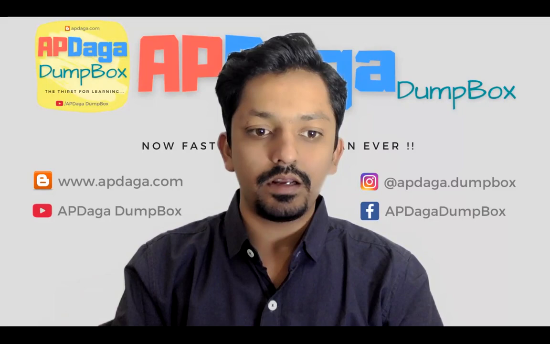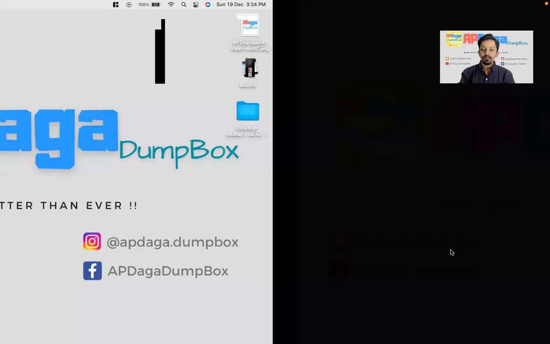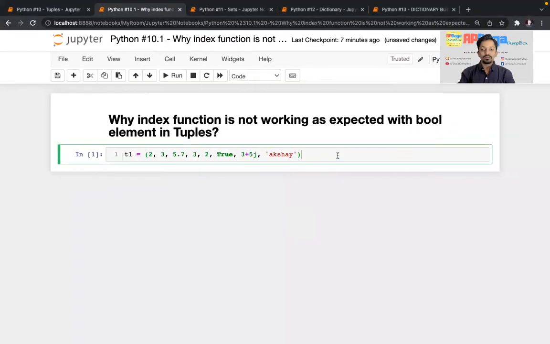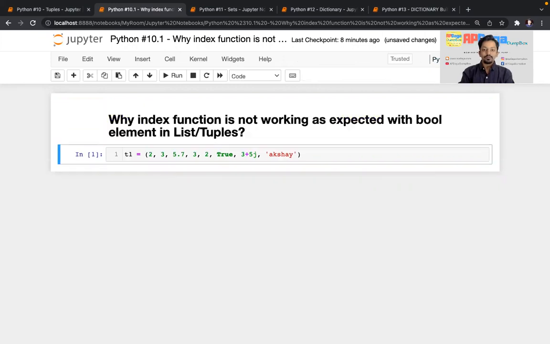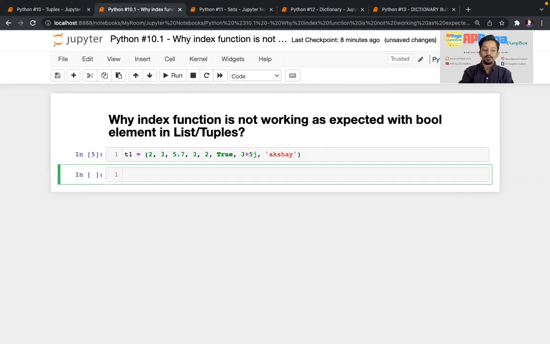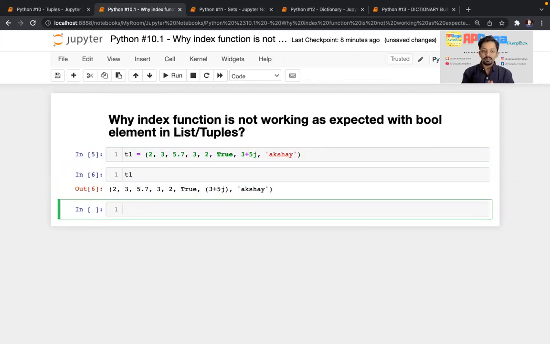I'm sharing my screen, and this is the Jupyter notebook you can see. So the question is the same: why is the index function not working as expected with Boolean elements in a list or tuple? It can be a list or tuple, fine. Right now I'm creating a tuple with a few elements, and some duplicate elements are also present over there. And if I print T1, that's it.